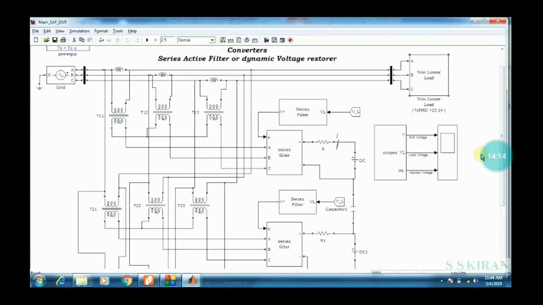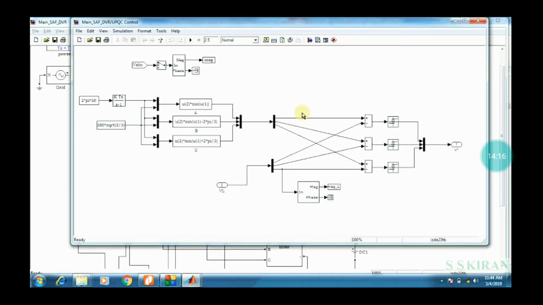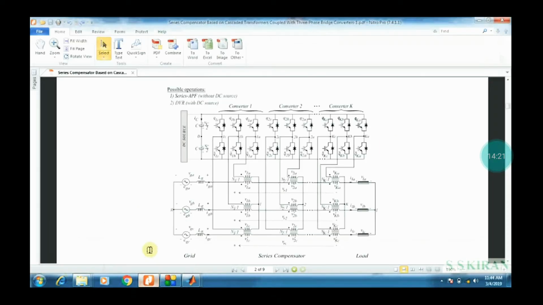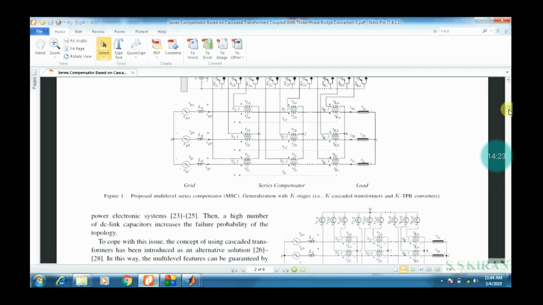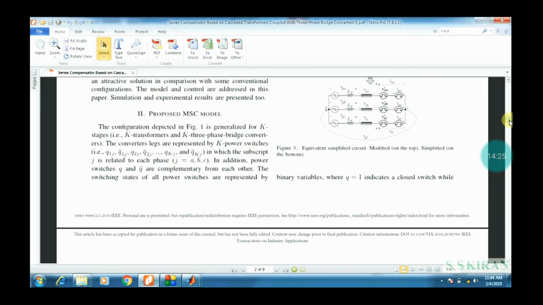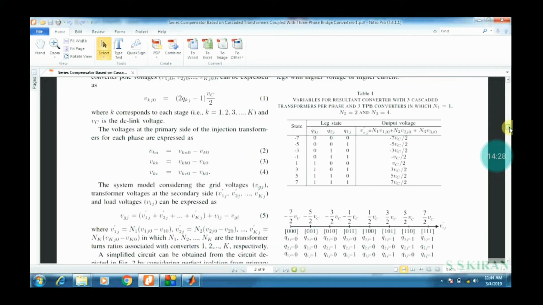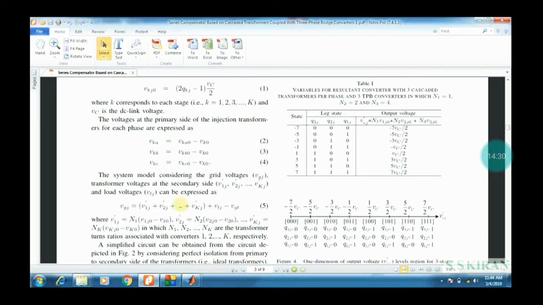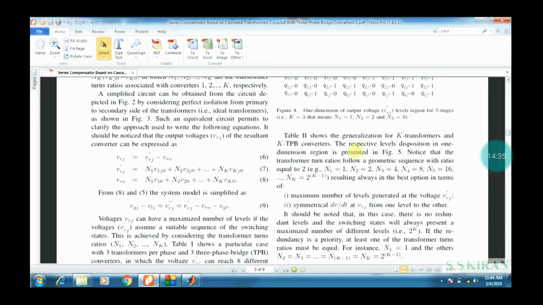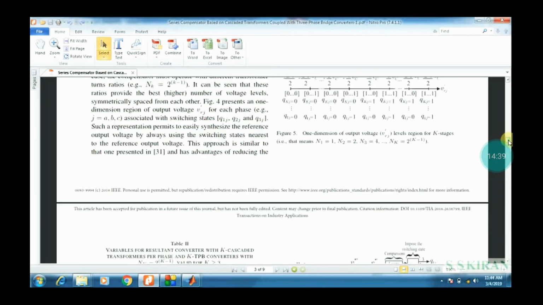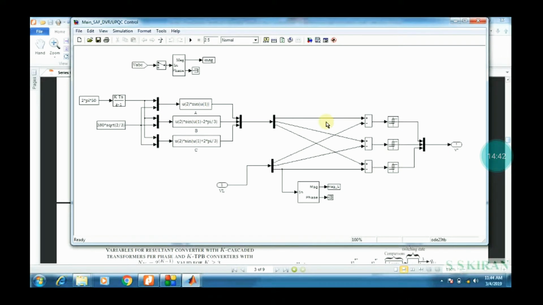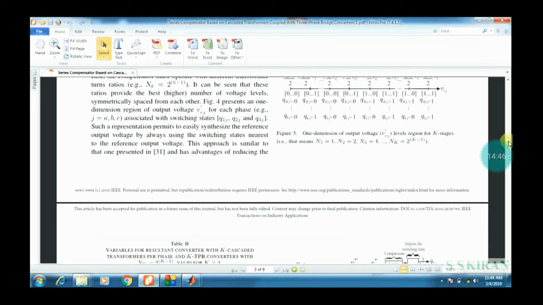Come back to the series compensator. See, this is the active filter, which does some mathematical calculations from the base paper. In the base paper you have observed so many mathematical calculations, and writing them out you get mathematical expressions. These are all the calculation part. In the complete base paper there are a lot of mathematical equations, and based on these equations you have designed it this way.